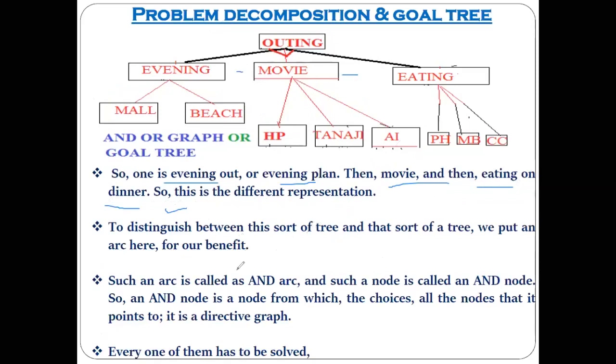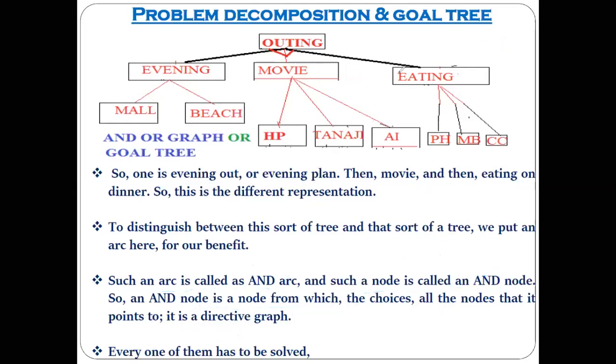Okay. And now to distinguish between this tree and the first tree that we have shown there, here we have utilized the and arc and the or arc. So here you can see I have written everything about the and arc. The node which is there in the and arc is also called the and node. This is the node which indicates that all the tasks have to be performed, compulsory.